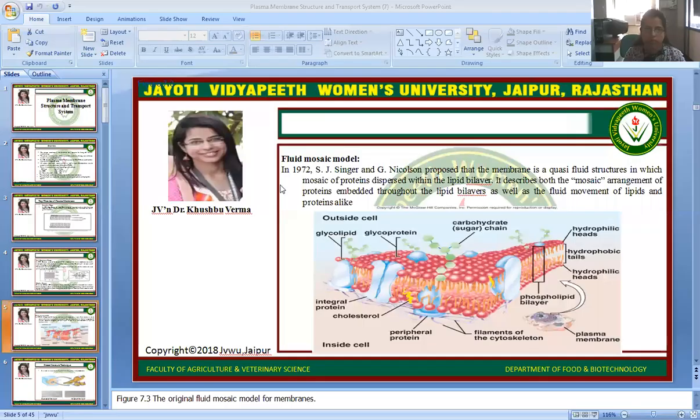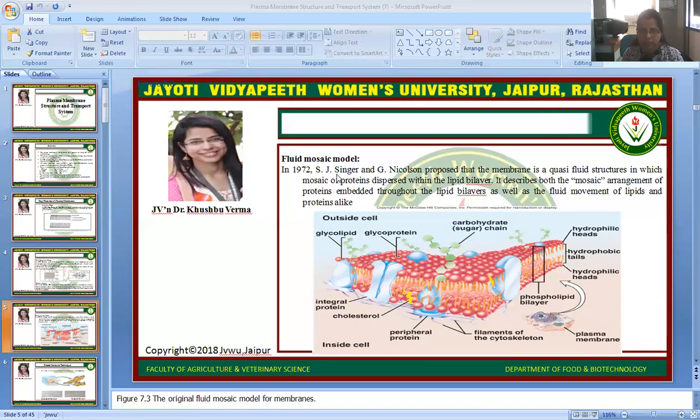Here we can see the structure of the proposed model. It was given by Singer and Nicolson in 1972. They proposed that the membrane is quasi-fluid in structure. It means the cell membrane will not be a solid or liquid. It will be quasi-fluid in nature, with a mosaic of proteins dispersed within the lipid bilayer. It describes both the mosaic arrangement of proteins embedded throughout the lipid bilayer as well as the fluid movement of the lipids and proteins alike.